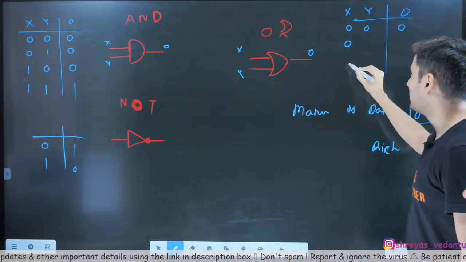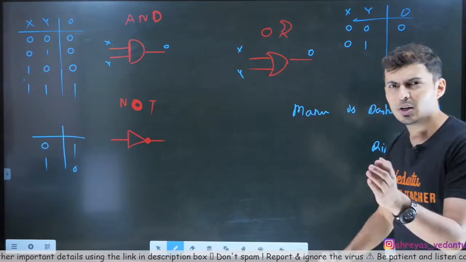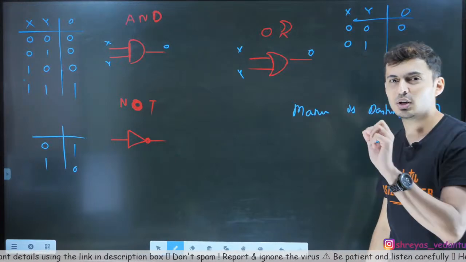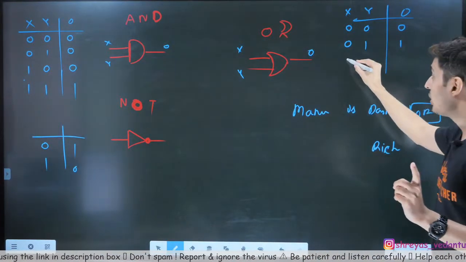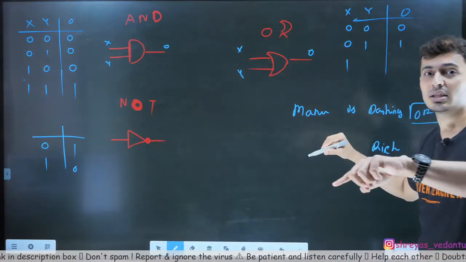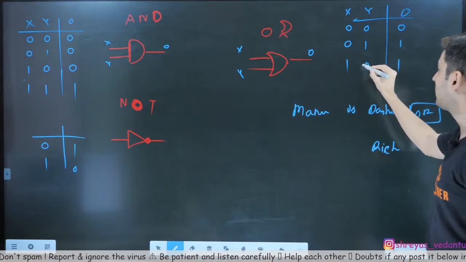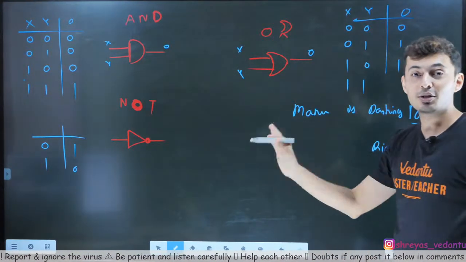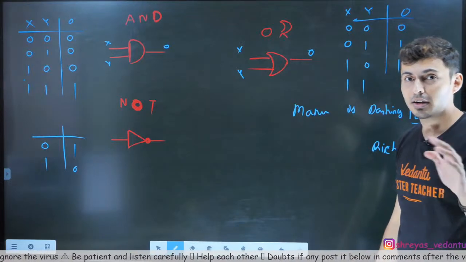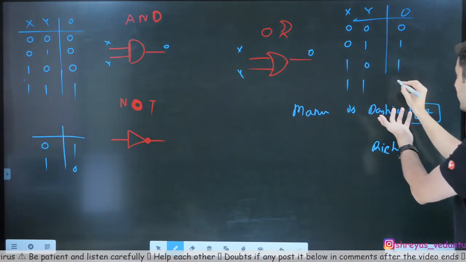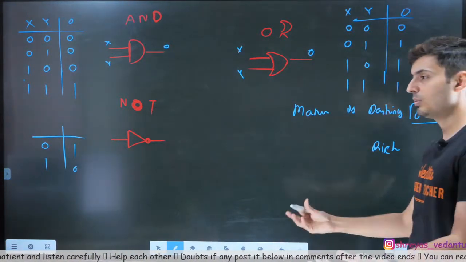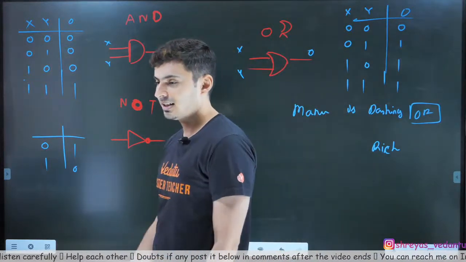Manu is not dashing, Manu is rich. Is Manu dashing or rich? Either one of them? Yes. Manu is dashing, but he is not rich. Is Manu dashing or rich? One of them? Yes. Okay. Is Manu both dashing and rich? Is Manu dashing or rich? Oh, he is both. So at least one of them is there. So that's how it works. 1 or 1 is 1. Okay. Clear?